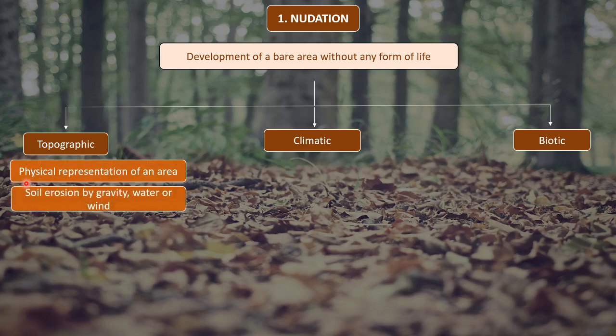Based on the topography, for example, if we consider a mountainous area, then there may be soil erosion by gravity, water, or wind. In a mountainous area, there may sometimes be soil erosion, due to which the soil will move down according to the force of gravity.